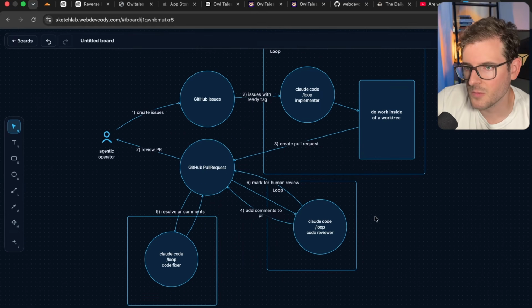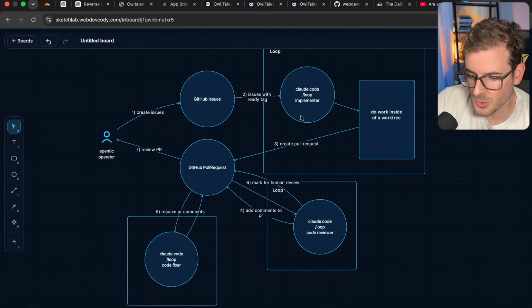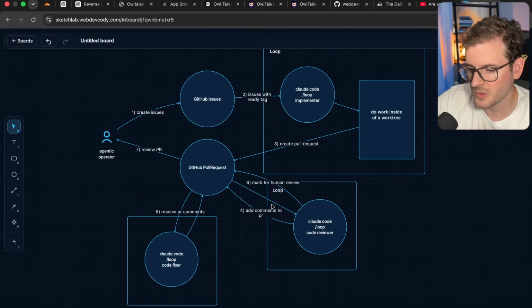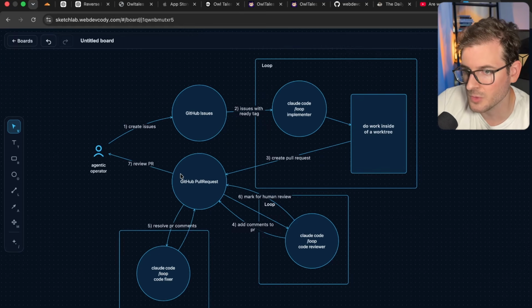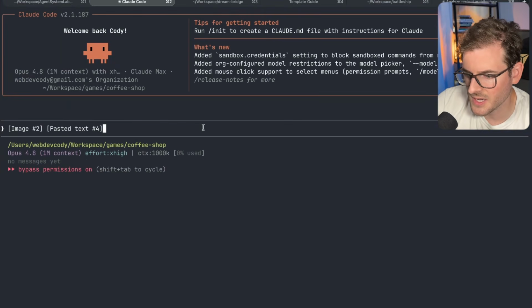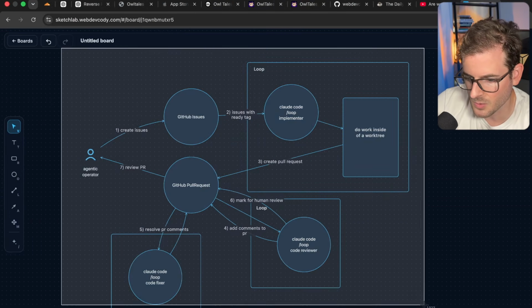Okay, so this is the overall idea. You have 3 different agents that are basically doing work. One is reviewing, one is fixing the review comments, and it kind of goes back and forth until it converges, until it reaches a point where I can come through and actually review the final code. So we're going to go ahead and just kick this one off. I'm going to take a new screenshot of this because I did change how it works.